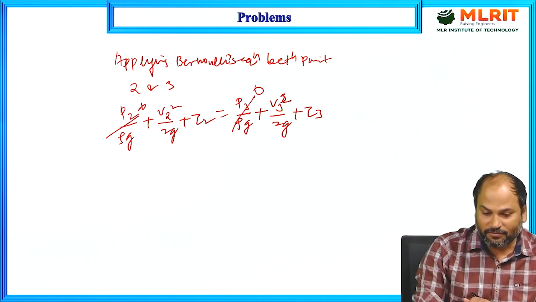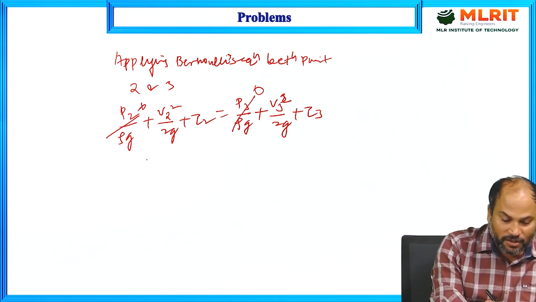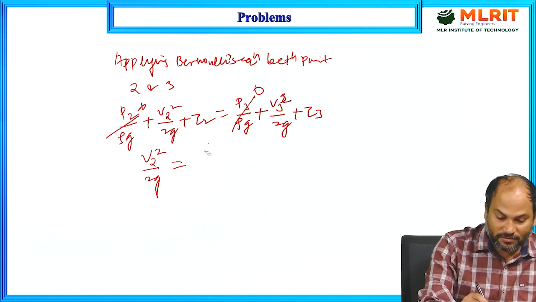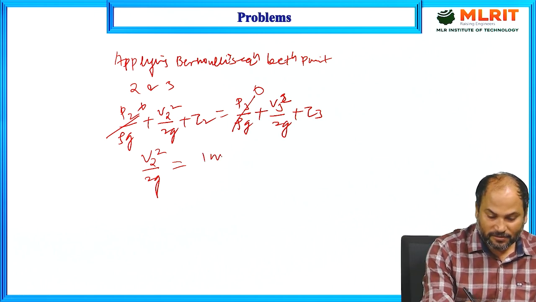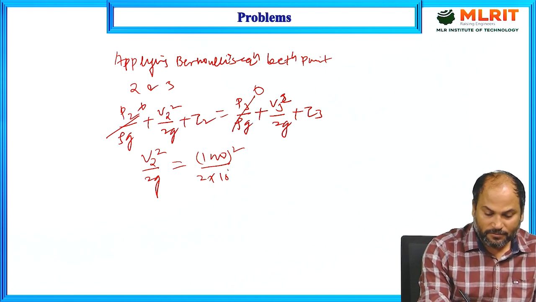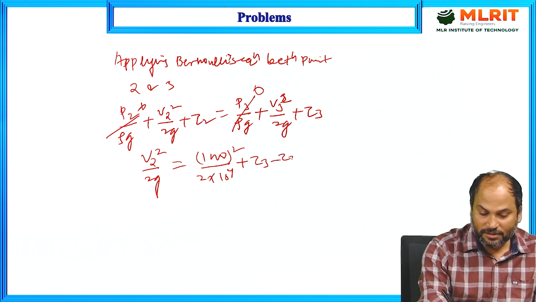V3 we have just calculated, so we just have to put the value in. So V2 square upon twice G is equal to V3 square upon 2 into G, with V3 being 1000, and G given in the problem as 10 to the 4, plus Z3 minus Z2.